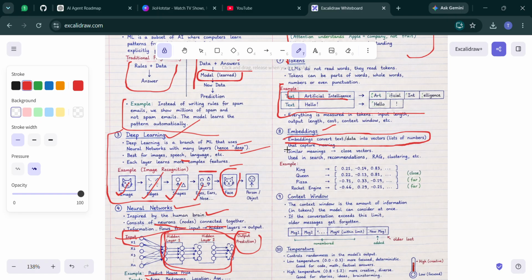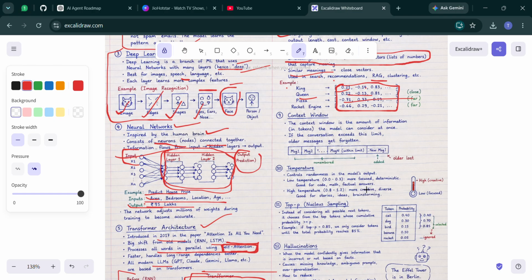Think of it as assigning every piece of text a location in a giant mathematical space. Similar meanings are close together as vectors, used in search and recommendation. Netflix also uses embeddings for movie recommendations, and RAG also uses them. For example, 0.1, 0.4, 0.83 is the embedding of king. This is the embedding of queen, this is the embedding of pizza, this is the embedding of rocket engine. We store all that related data as embeddings.